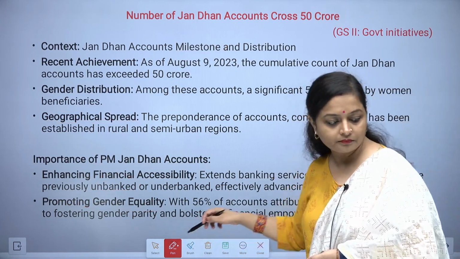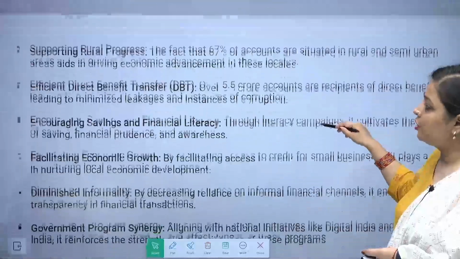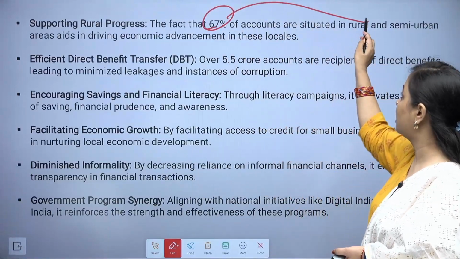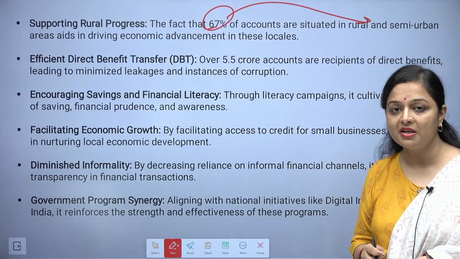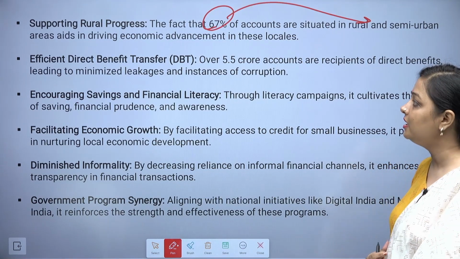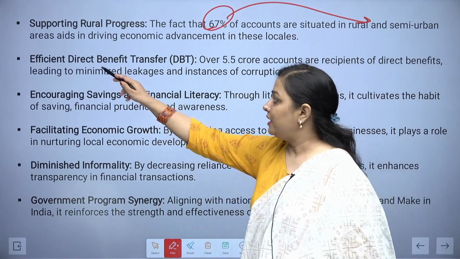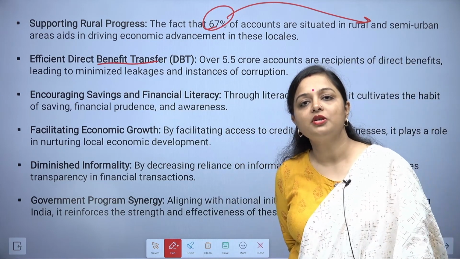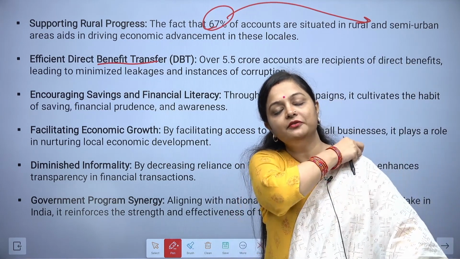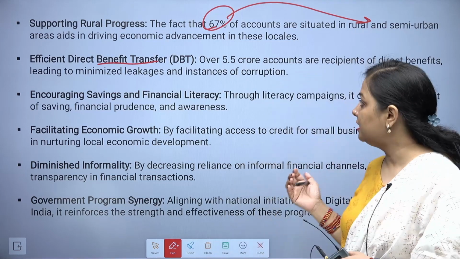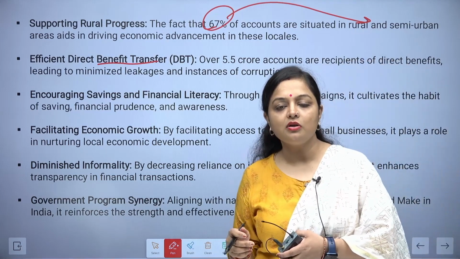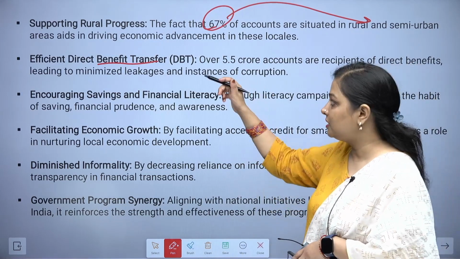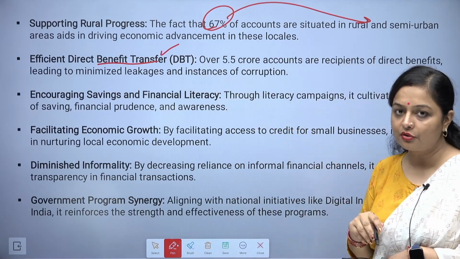Next is supporting rural progress. 67% of the accounts are from rural and semi-urban areas, so definitely it is supporting rural progress. When it comes to direct benefit transfer, a lot of rural people were getting benefited from this DBT system. Because of that, a lot of people opened their accounts in banks. So this has played a very important role.